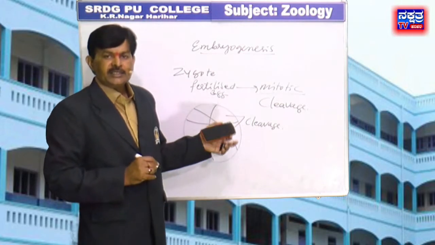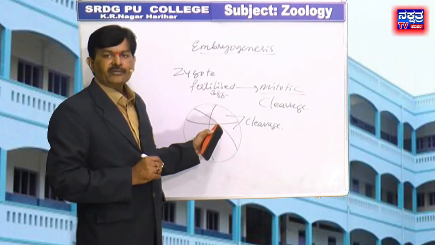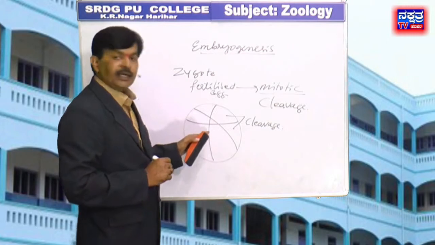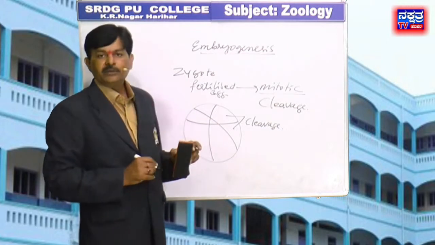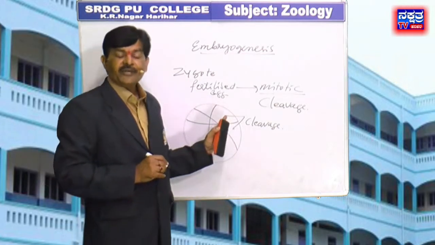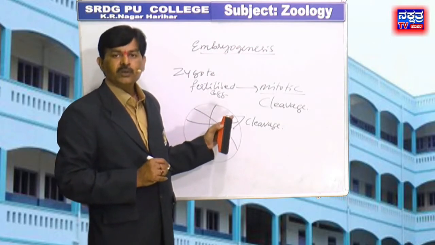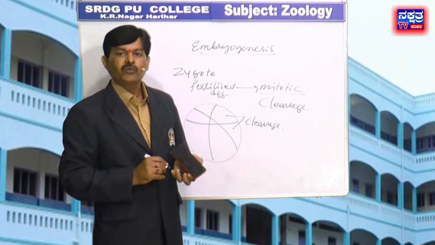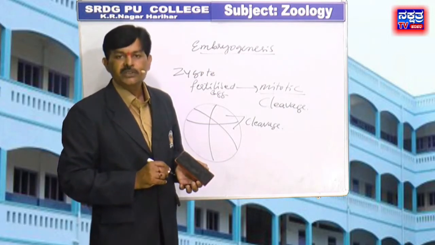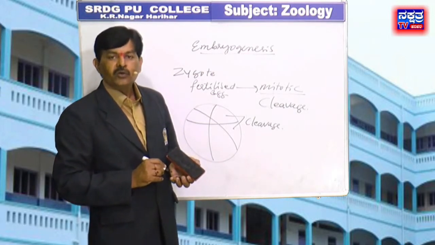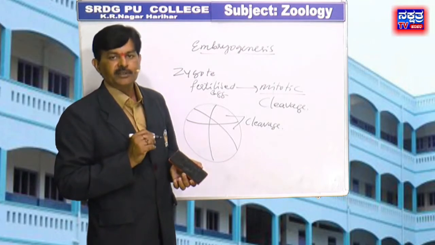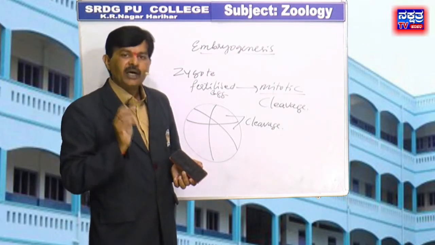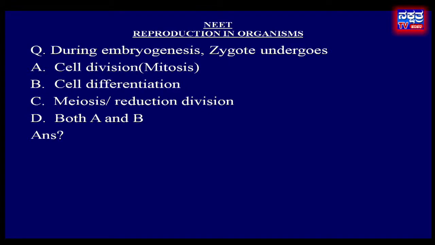Cell divisions increase the number of cells in the developing embryo, whereas cell differentiation helps groups of cells undergo certain modifications to form specialized tissues and organs to form an organism. Therefore, in the given options, D, both A and B, is the right answer. Move to next question.